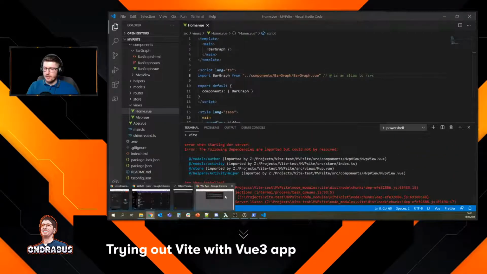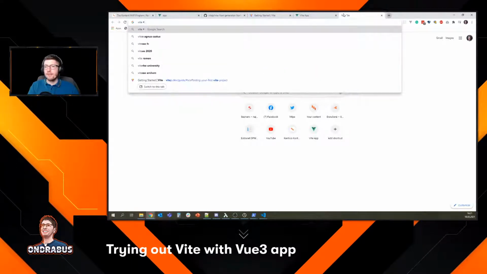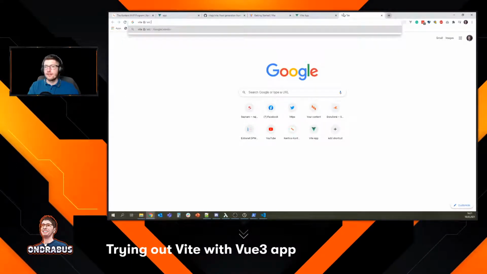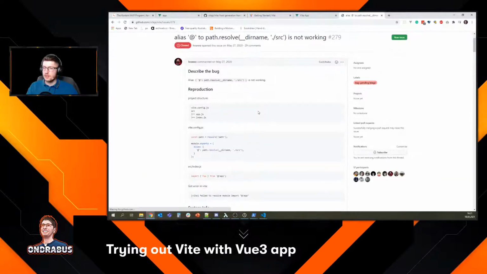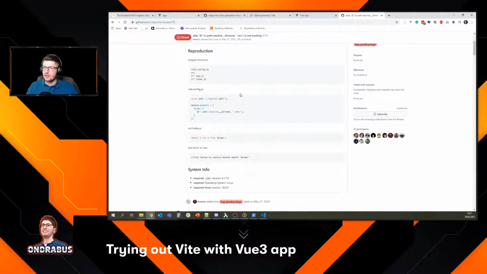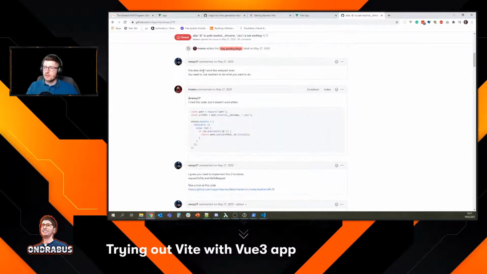So maybe, okay, let me Google for this. Vite alias to path resolve. Yeah, let's see, this should be it. So Vite aliases don't work like Webpack does. You need to use resolvers to do what you want to do.